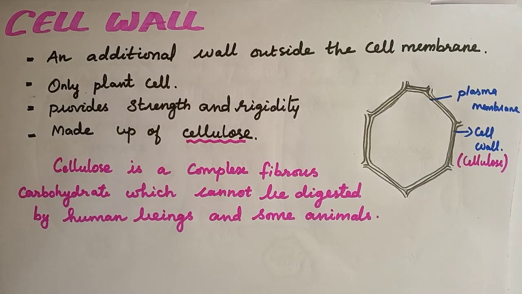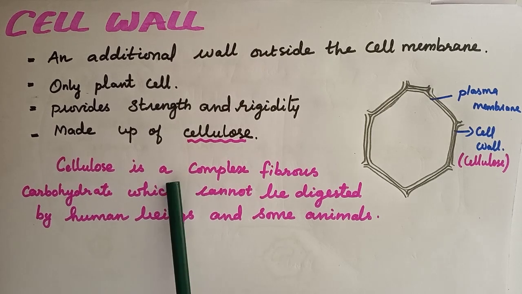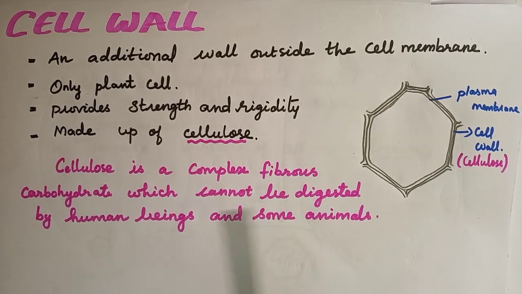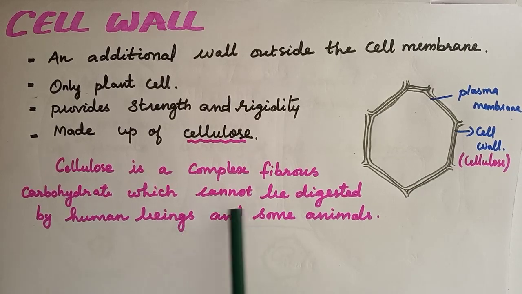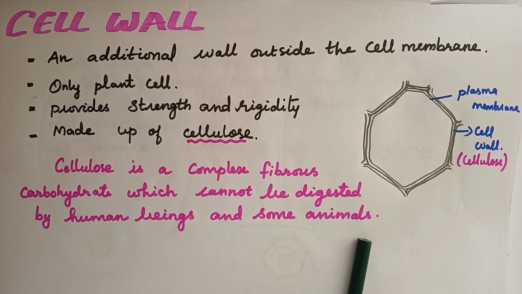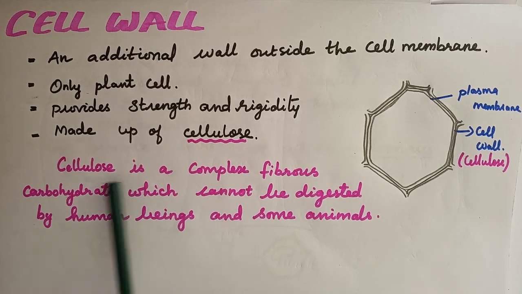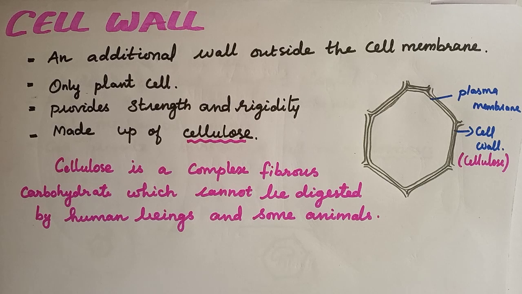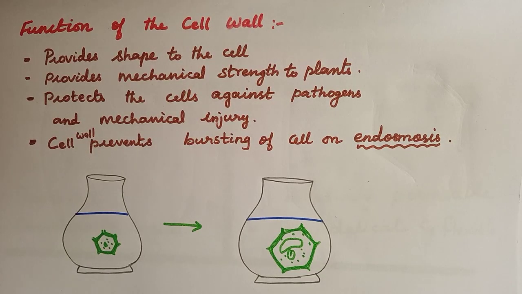Then, what is meant by cellulose? Cellulose is a complex fibrous carbohydrate which cannot be digested by human beings and some other animals. Understood? It is present only in the plant cell. Next, we are going to see the functions of the cell wall. What are the functions?